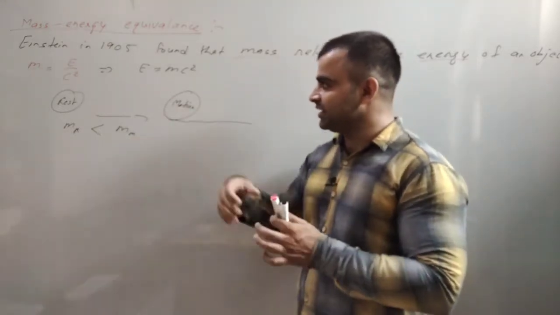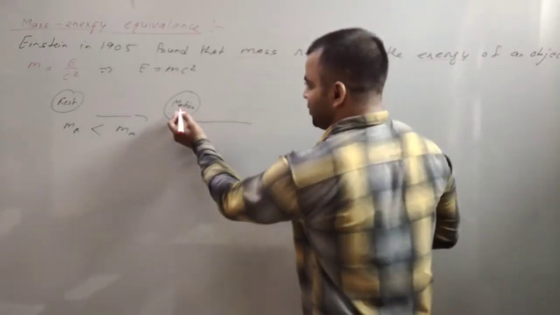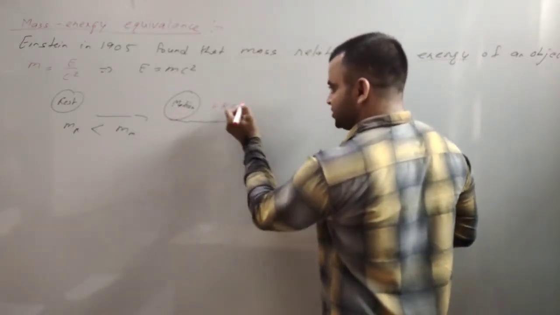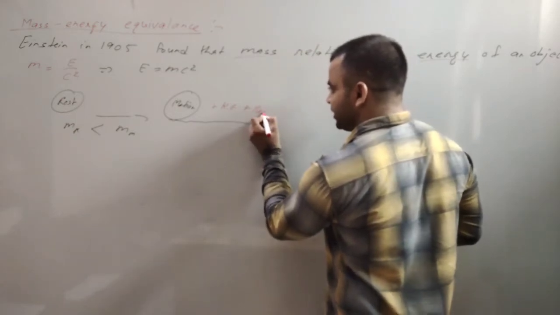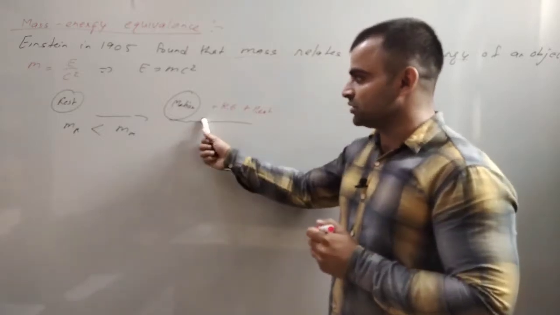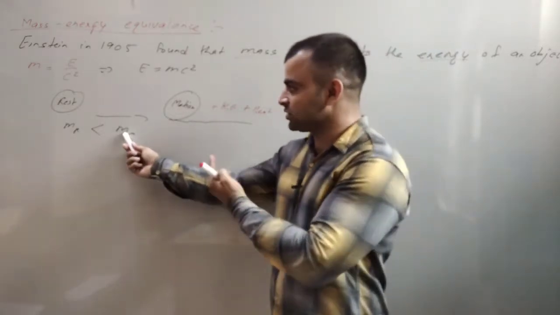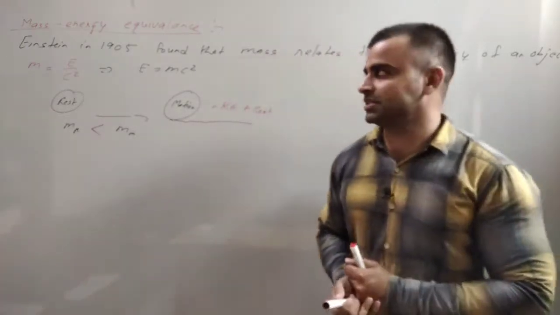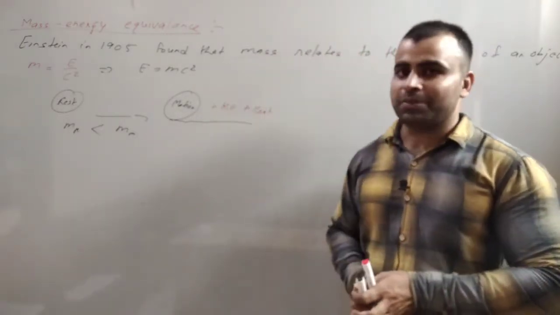So its energy increases in the form of mass of this ball plus kinetic energy plus heat energy. This will be the total mass of this ball in motion. So the mass of the object in motion is always greater than the mass of the object at rest. This shows Einstein's idea practically.